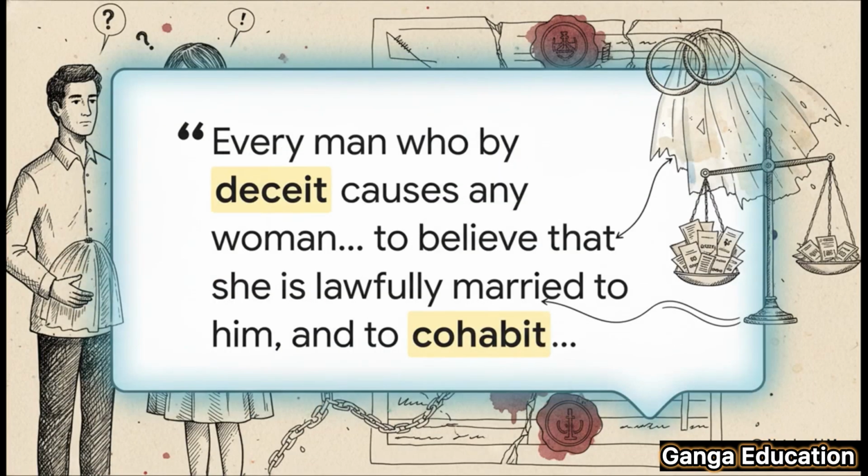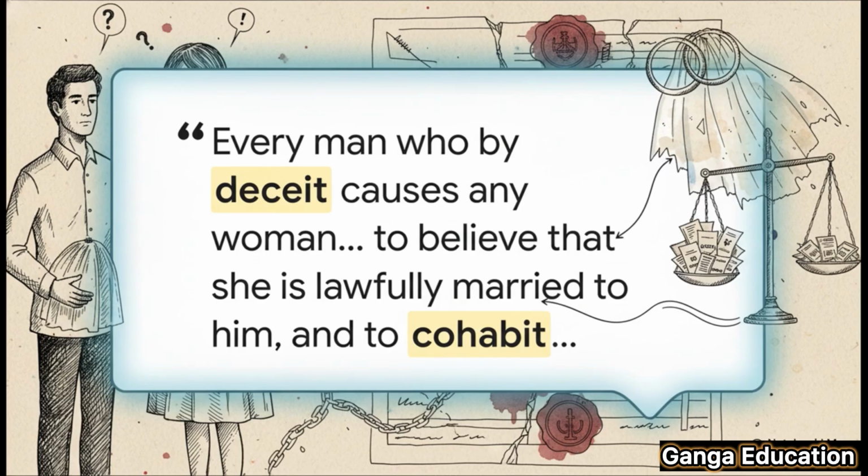So, to break it down even further, the law says this. If a man uses deceit, and that word is key, it means active cheating or fraud, to make a woman who isn't his lawful wife believe that she is, and then, and this is the next crucial step, cohabits with her based on that false belief, he's committing an offense under Section 81.